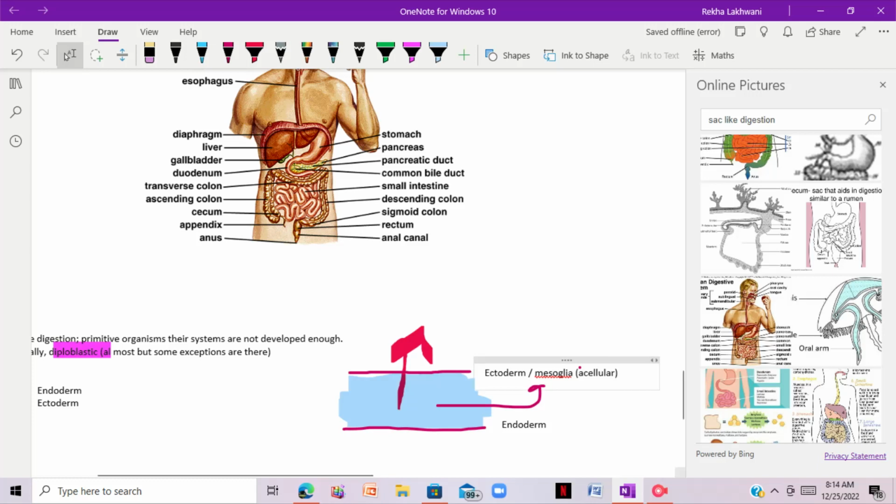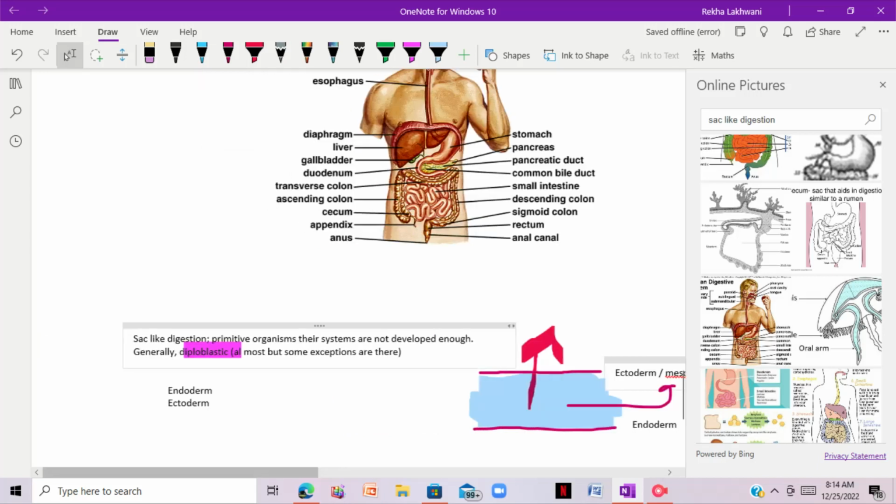Now, I'm unable to write anything. No, let me come here. So we have another type, triploblastic. What does that mean basically? Triploblastic are the organisms which have three layers. Now, what are the names of the layers?